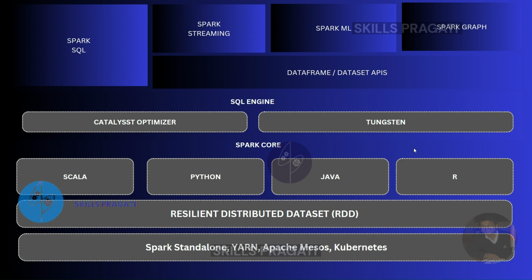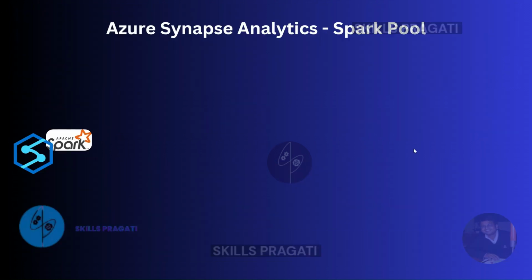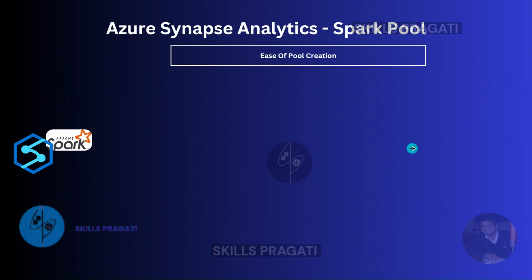Let's now take a look at the capabilities. You can create a new Spark Pool in Azure Synapse in minutes using the Azure Portal, PowerShell, Synapse Studio, or the .NET SDK. Also, starting a Spark instance takes between 2 to 5 minutes. This depends on the number of nodes required for the instance. If you have fewer than 60 nodes, it takes around 2 minutes. If it's more than 60 nodes, it may take up to 5 minutes.